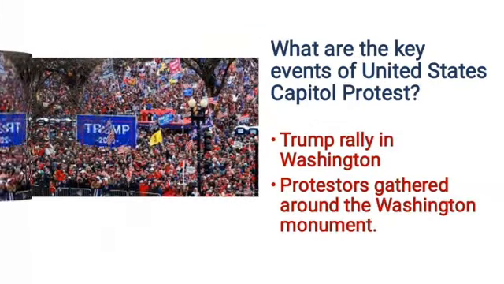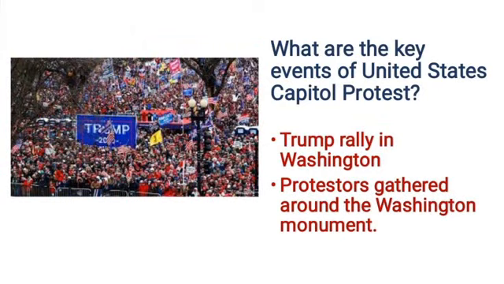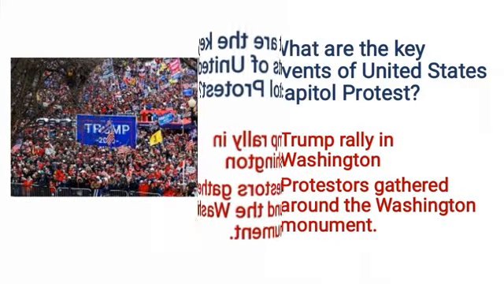So what are the key events of the United States Capitol protest? The key event is the Trump rally in Washington, which took place on 6th January, in which the protesters gathered around the Washington Monument to rally against the recent US elections and its results. And at the rally, President Trump told his supporters to march on the Capitol building.